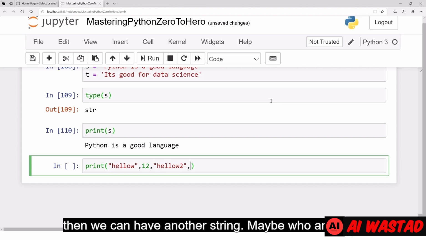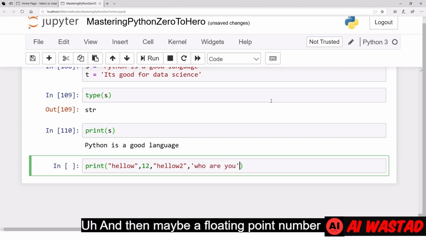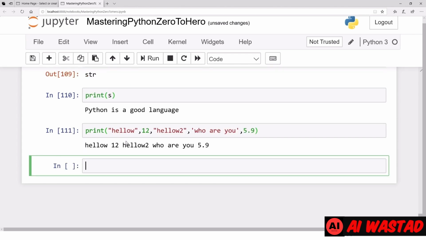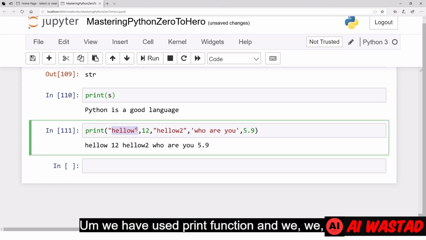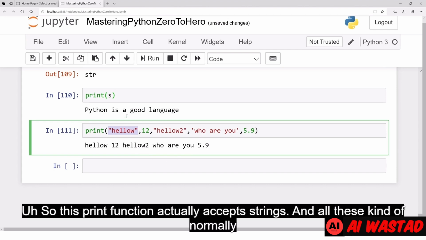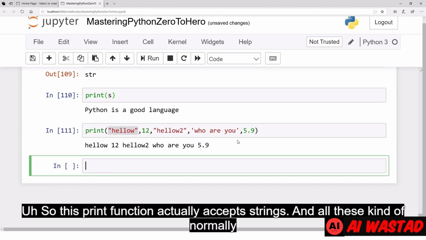Then we can have another string, maybe "who are you", and then maybe a floating point number, 5.9. We have used the print function a lot, and we were using these double quotes again and again, but these are actually strings.